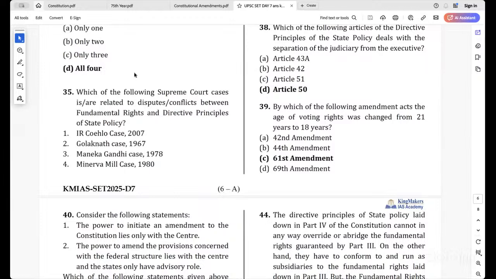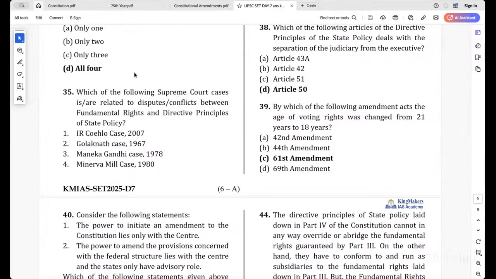Judicial review, correct? Judicial review, keep it simple. Then Golaknath case with respect to fundamental rights and DPSP. Then Menaka Gandhi case. It is related to due process of law. In that case only, the first time it was recognized that the due process of law should